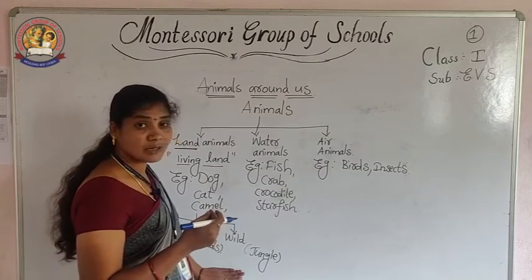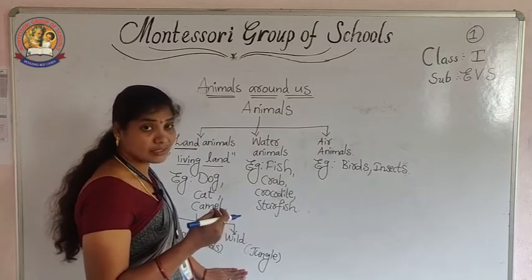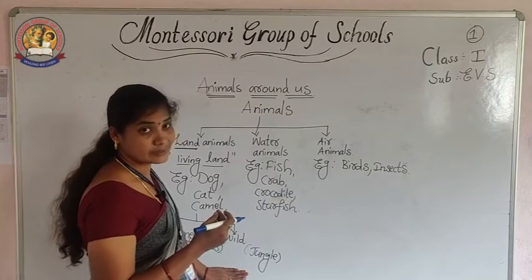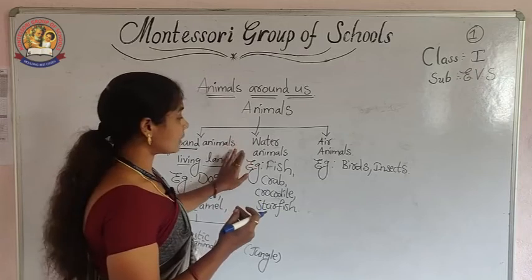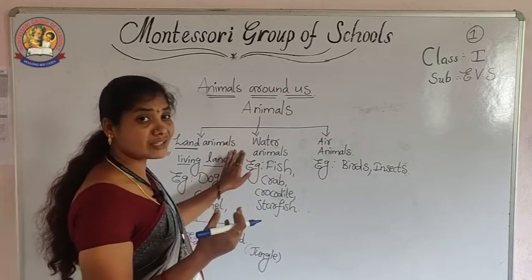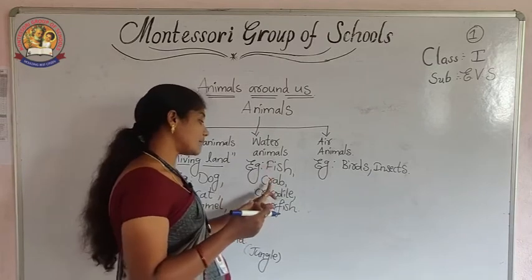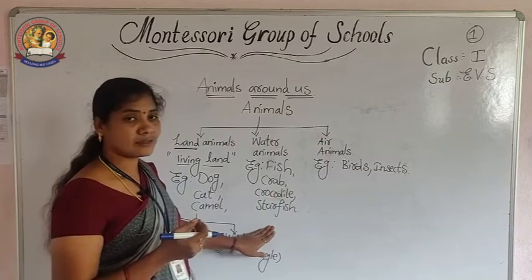Okay, so come to the wild animals. Wild animals are dangerous and those are living in the jungle, and moreover most of them are dangerous only. Okay, next coming to the water animals. So water animals means the animals which are living in the water. For example, you take fishes, crabs, crocodiles, starfish. These are living in the water.